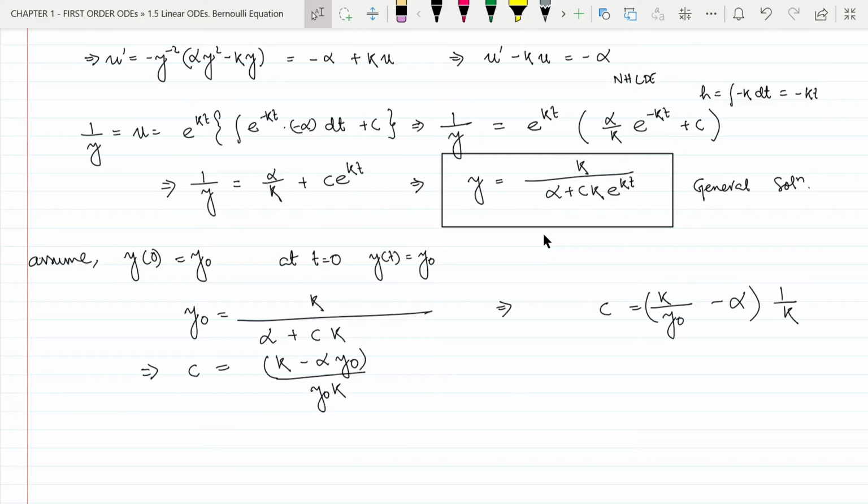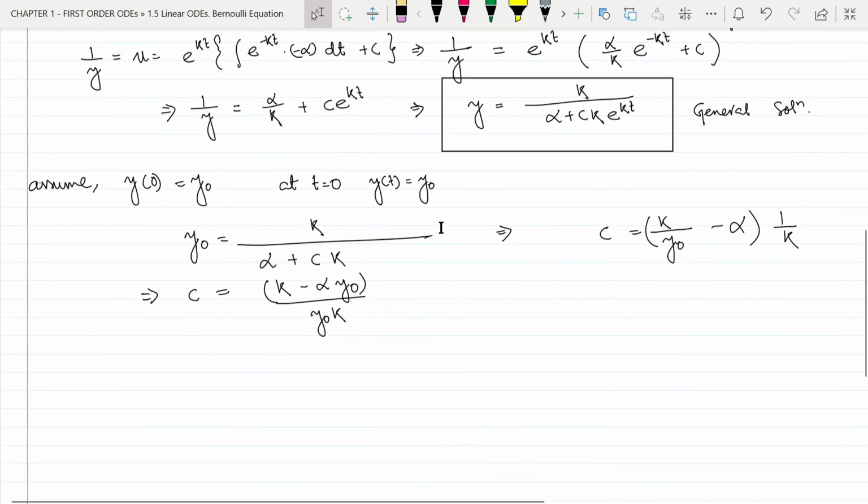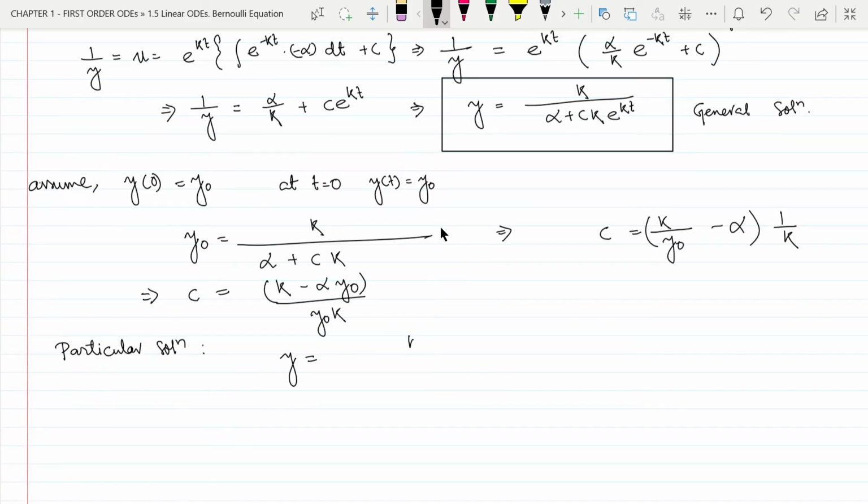Now we can put this value of c in the general solution to obtain the particular solution. So we have the particular solution, which will be y equal to k divided by alpha plus ck, which is k minus alpha y naught divided by y naught, e to the power kt.